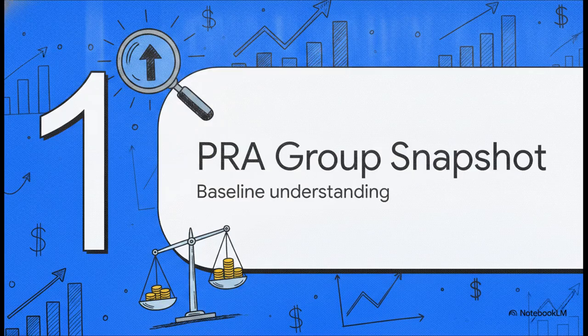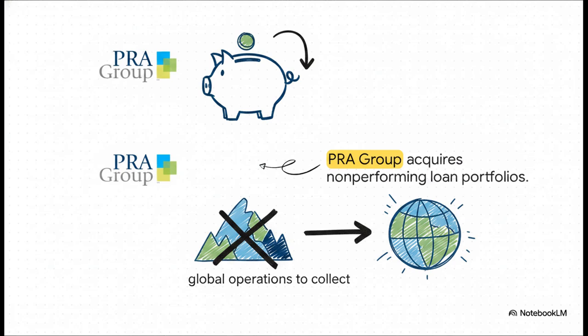Okay, part 1, PRA Group snapshot. Let's establish our baseline so we know exactly who this company is and where their financials stand today. At its core, PRA Group is a specialty finance company. They generate their revenue primarily by purchasing non-performing loan portfolios.